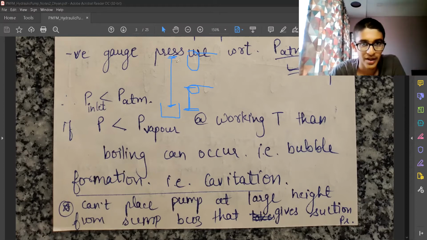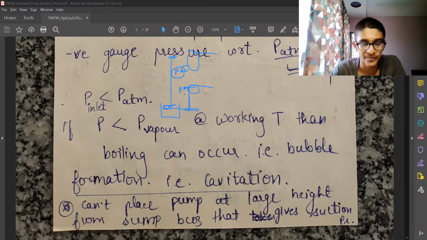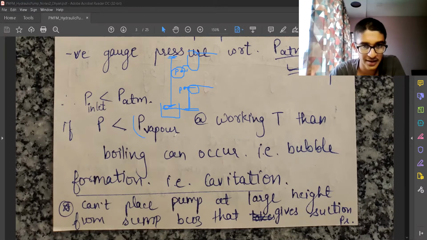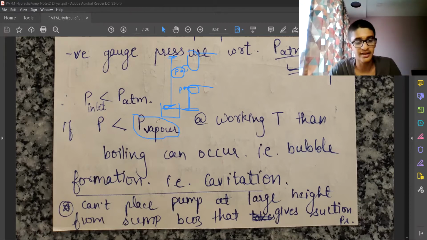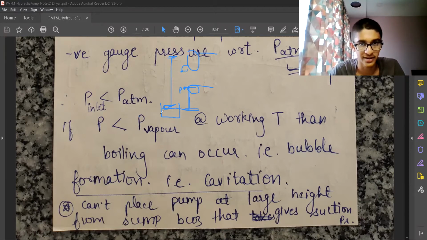In both conditions PATM is the same, but at the suction point different pressures will occur. If there is a larger height gain, we want the pressure over here to be lower. Larger the height, lower the pressure we want. If that lower pressure is lesser than the vapor pressure, then the cavitation problems will start occurring.